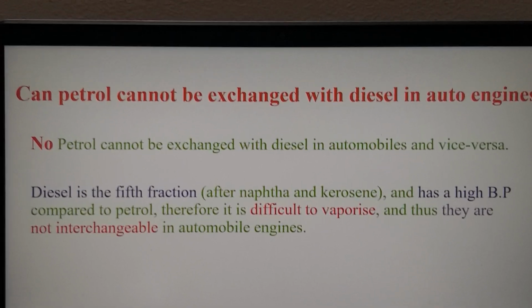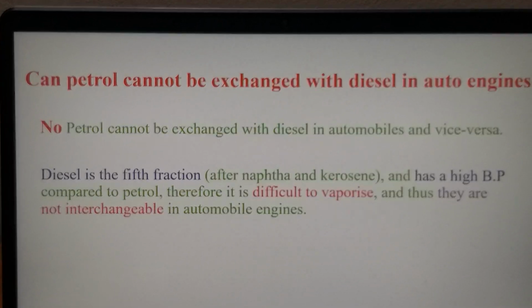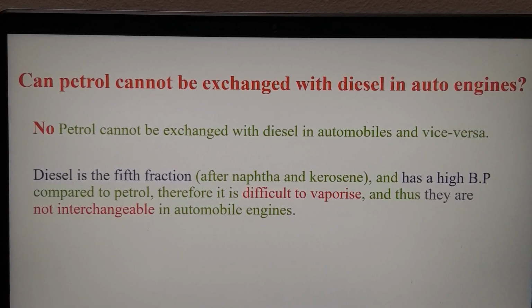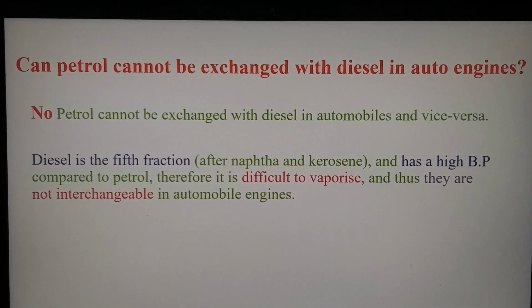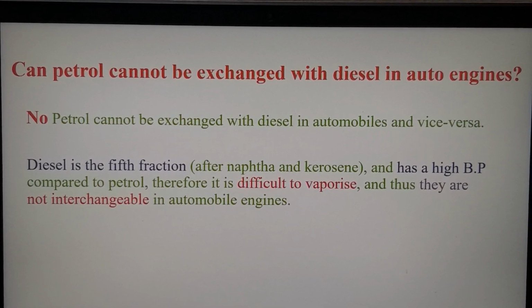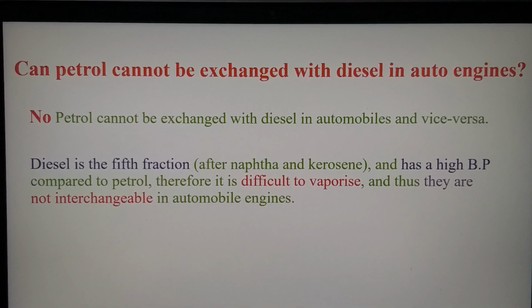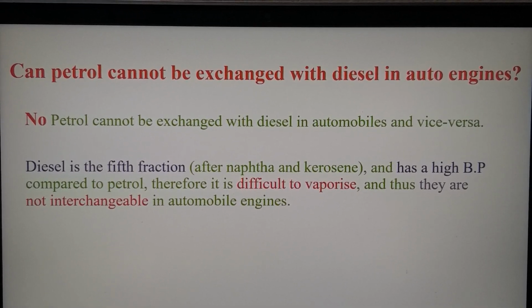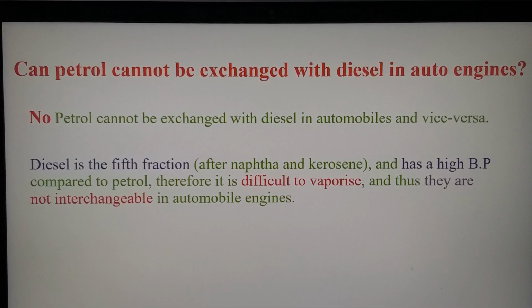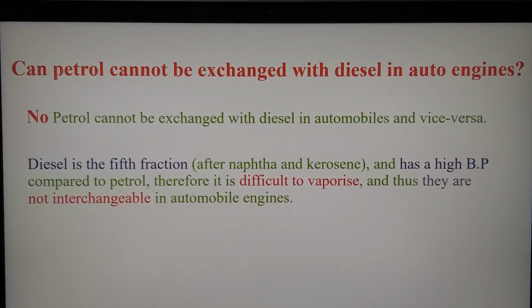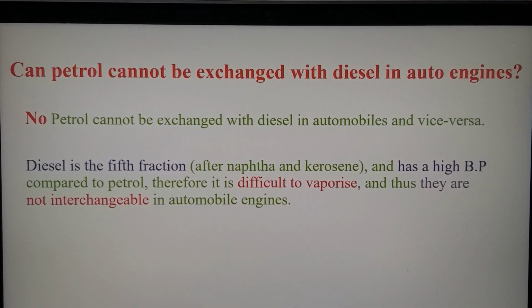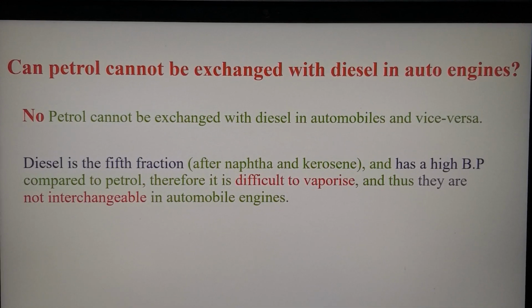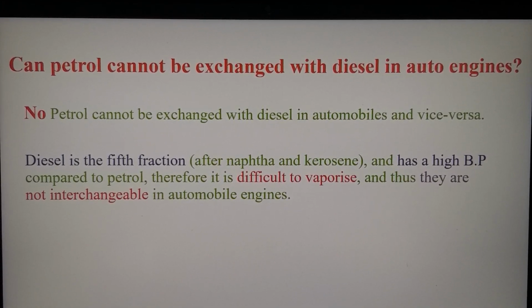So, can we use the petrol instead of diesel in the auto engines, or diesel in place of petrol? No. Petrol cannot be exchanged with the diesel in the automobiles and vice versa, because diesel is the fifth fraction after naphtha and kerosene and has a high boiling point compared to petrol.